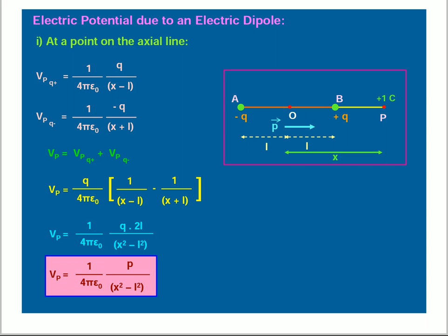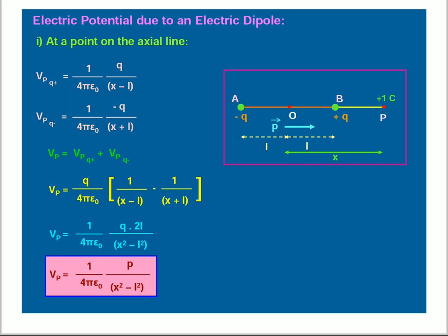The distance between O and P is X. Here we take a dipole. What is a dipole? Two equal and opposite charges separated by a small distance is called an electric dipole.